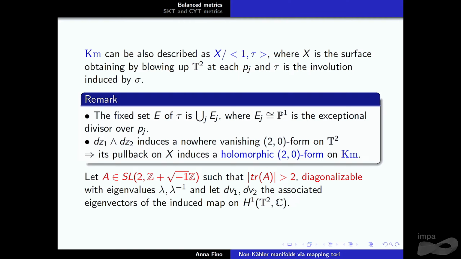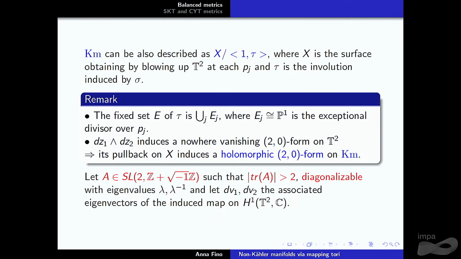What I want to remark here very quickly is that the natural 2-0 form, d zeta 1 wedge d zeta 2, induces a nowhere vanishing 2-0 form on the torus, and then, pulled back, it induces a holomorphic 2-0 form. So we have something like hyperkähler, because we have Kähler plus a holomorphic symplectic 2-0 form.